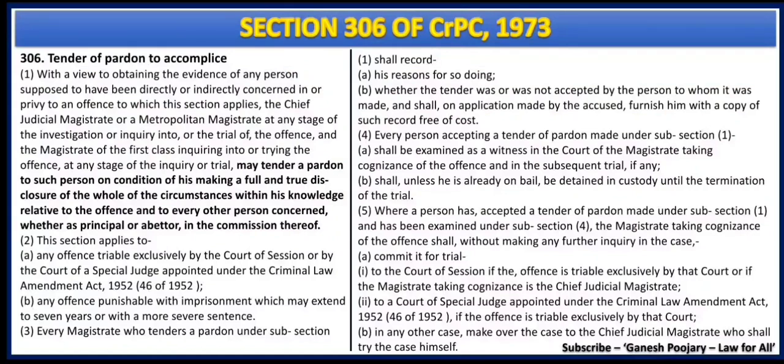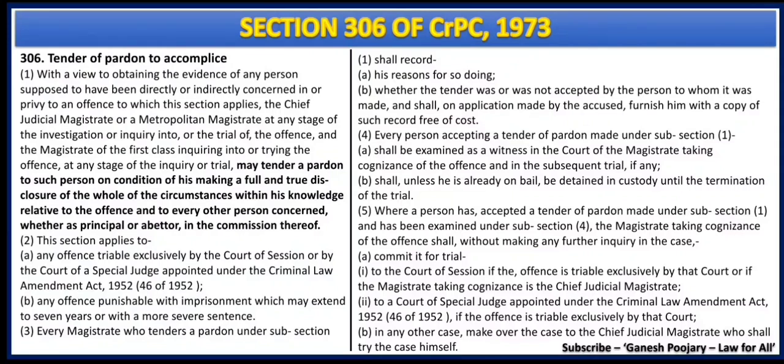We discussed accomplice, we discussed co-accused, and who is an approver. That is what exactly is discussed under Section 306 of CrPC 1973. I am not getting into the details of Section 306 because it is quite a lengthy section. But remember, Section 306 discusses tender of pardon to an accomplice.